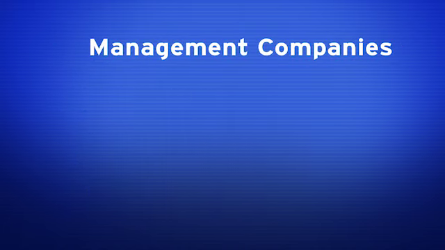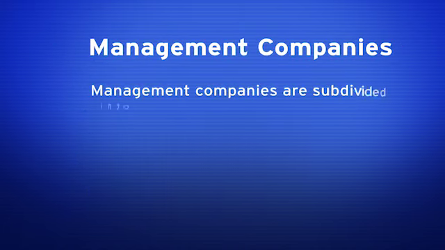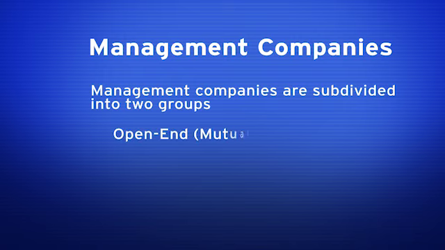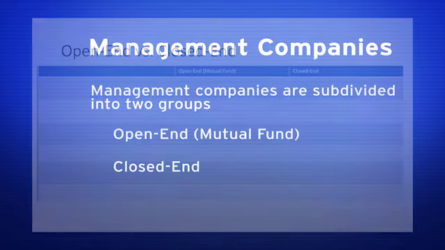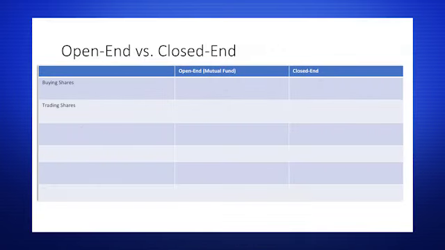Management companies. Now, there are two types of management companies. The first is the open-end management company, which is the mutual fund, and the next is the closed-end management company. Let's take a look at the difference between an open-end and a closed-end company. Now, we have six different characteristics here, and we're going to compare open to closed as it relates to these